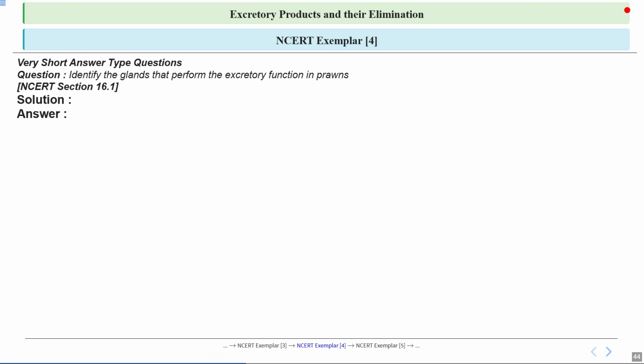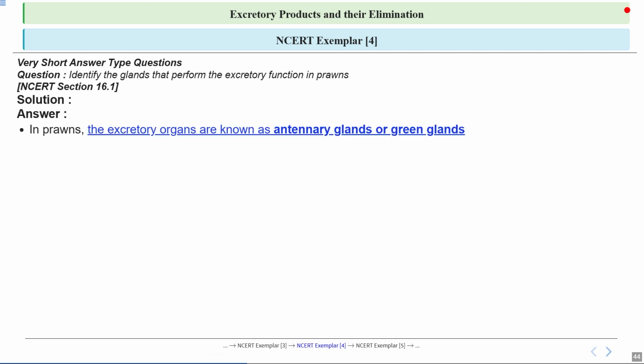You have to notice that these glands are specifically adapted for the excretory function in these aquatic creatures. They are small, opaque, white and pea-sized structures. They are located in the coxa of each second antenna. This specific location helps them efficiently perform their excretory role. You can imagine them as tiny waste management centers within the prawn's body.